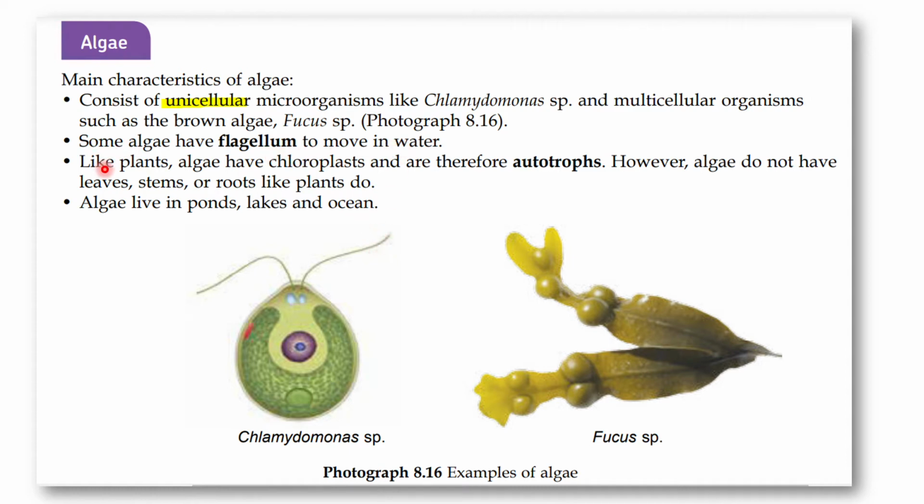Like plants, algae ini is very related to greens, which means they have chloroplast and therefore they are autotrophs. They can synthesize their own food, but they do not have leaves, stems or roots like the rest of the plants do, and they live in ponds, lakes, and also oceans.